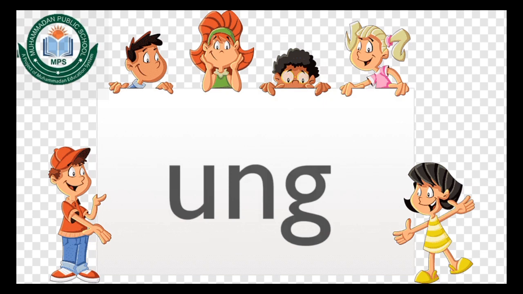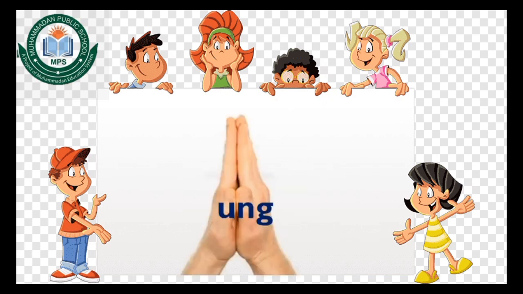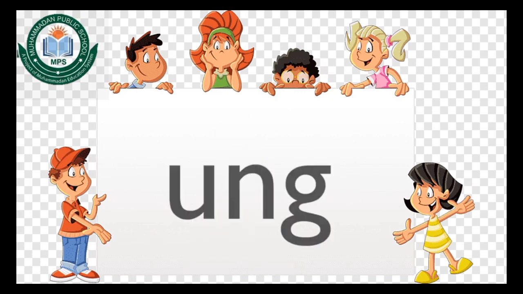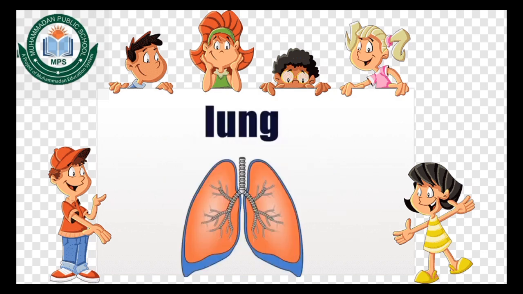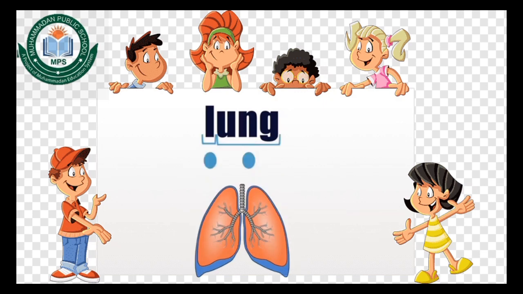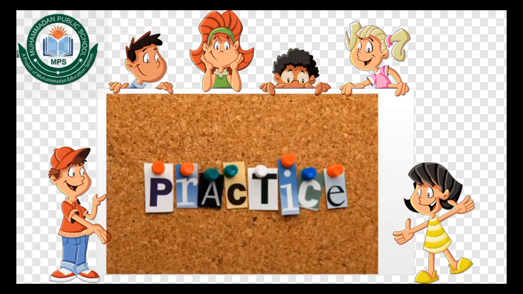This is ung. Ung is a welded sound. U-N-G is a welded sound that says ung. Let's look at an example. This word is lung. When we say the sound, there are 2 parts. L-ung, lung. U-N-G is a welded sound that says ung. Now you have learned these new welded sounds.